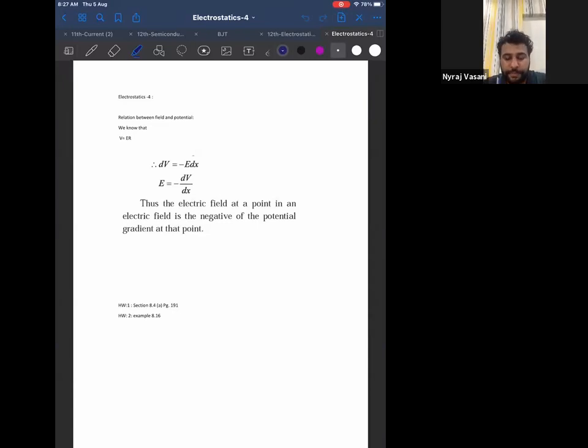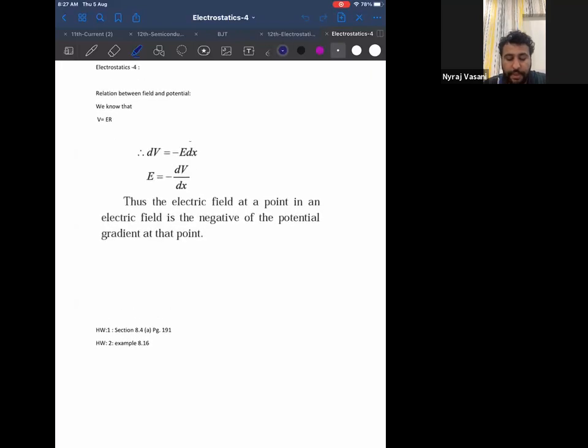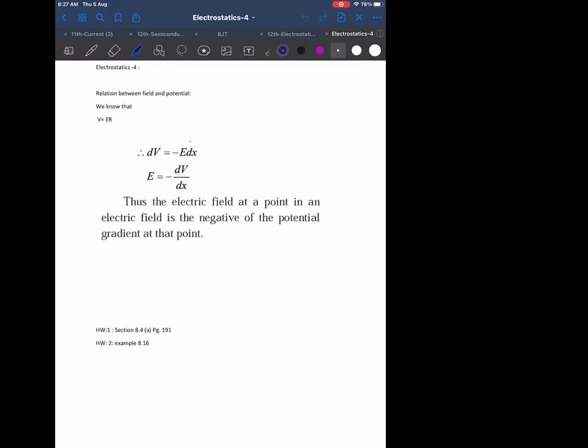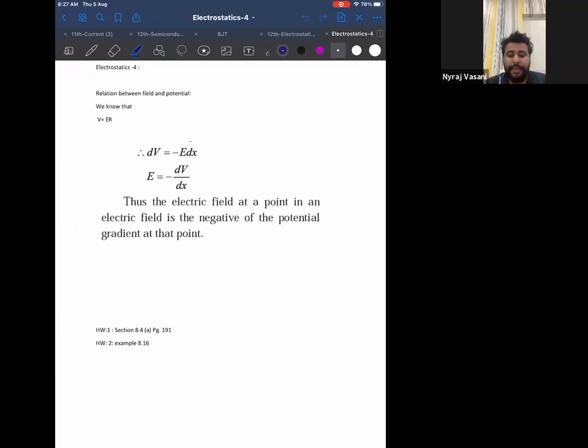Now listen. You know from our few table, V is equal to ER, correct? But when we go into further details, we realize that field is actually negative potential gradient.